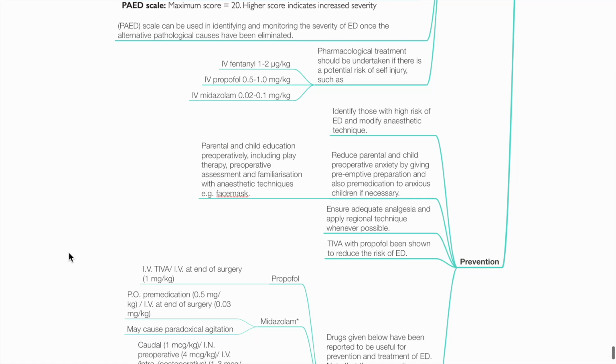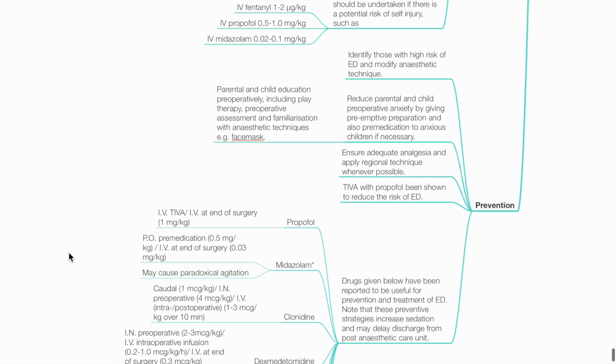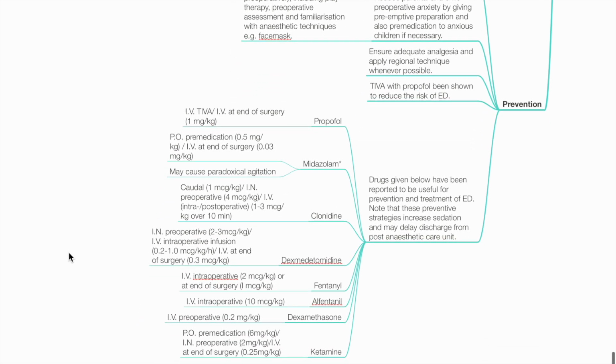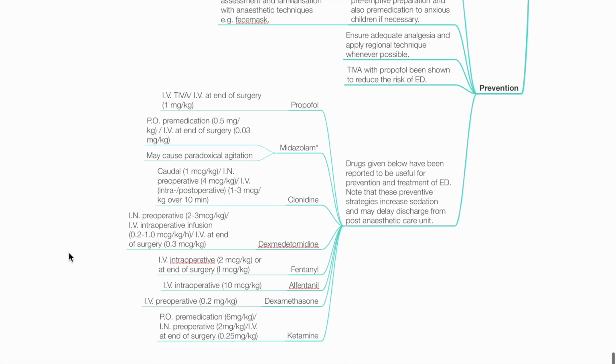Prevention of emergence delirium. Identify those at high risk of ED and modify anesthetic technique. Reduce parental and child pre-op anxiety by giving preemptive preparation and also pre-medication to anxious children if necessary. Parental and child education preoperatively, including play therapy, pre-op assessment, and familiarization with anesthetic technique may help. Ensure adequate analgesia. Consider regional technique whenever possible. TIVA with propofol has been shown to reduce the risk of emergence delirium.